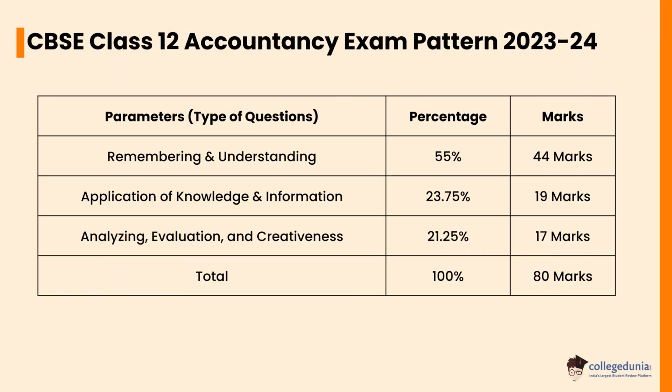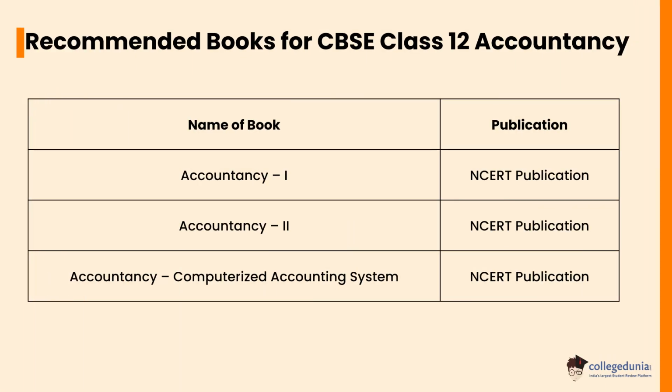Let's check the CBSE Class 12 Accountancy exam pattern 2023 to 2024. Remembering and understanding consists of 55% with 44 marks. Application of knowledge and information consists of 23.75% with 19 marks. Analyzing, evaluation and creativity consists of 21.25% with 17 marks.